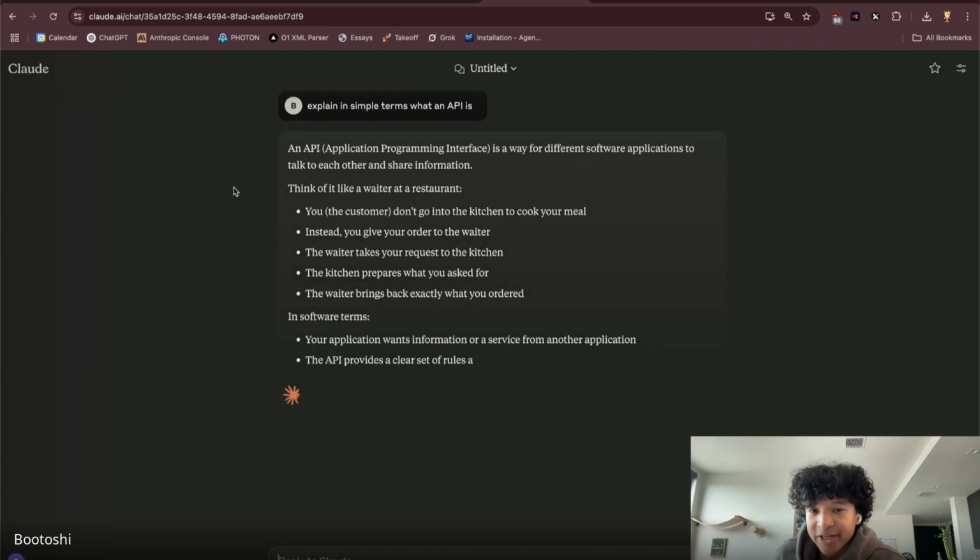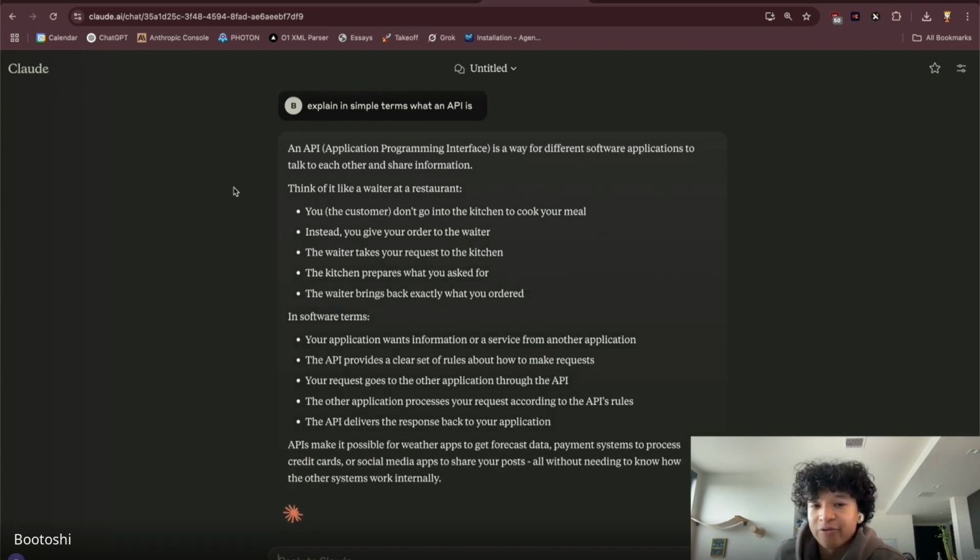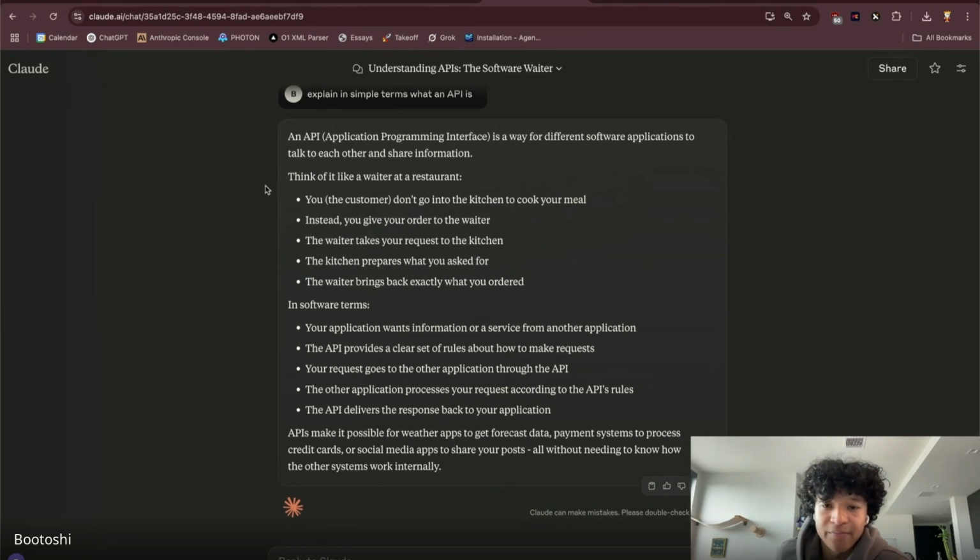An API, application programming interface, is a way for different software applications to talk to each other and share information. Think of it like a waiter at a restaurant. You, the customer, don't go into the kitchen to cook your meal. Instead, you give your order to the waiter. The waiter takes your request to the kitchen, prepares what you asked for, and brings back exactly what you ordered. In software terms, your application wants information or a service from another application.